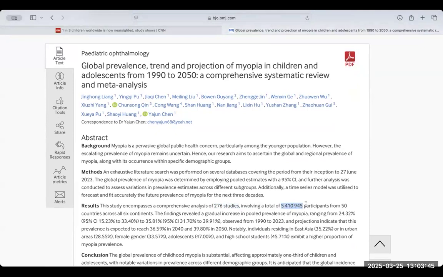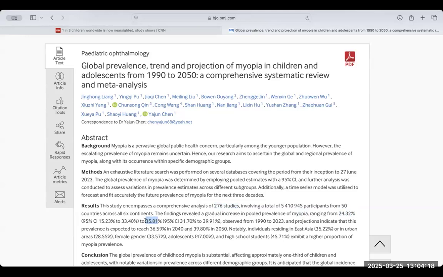They're telling us our sample size is roughly 5.5 million people, and these people are coming from the 276 studies. Now it says the findings revealed a gradual increase in nearsightedness ranging from 24%, so that was the percentage from 1990, to 35.8%, and this is the percentage from 2023.